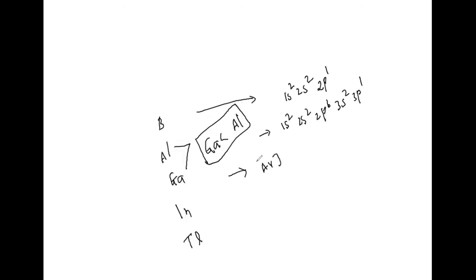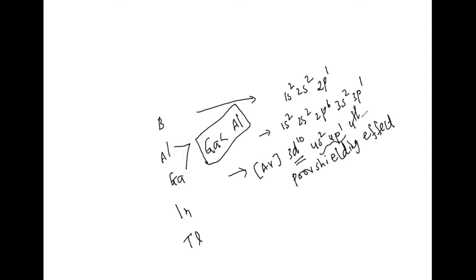Then here I can take argon 3d10, 4s2, 4p1 I can write. If you see these d electrons are going to show poor shielding effect. That time what happens? It will try to attract the electron from the fourth shell. Automatically the size will reduce. That is the reason the gallium will be showing lesser atomic radius than aluminium.